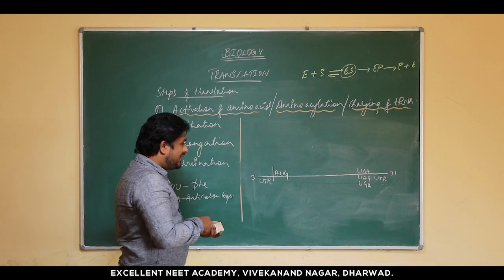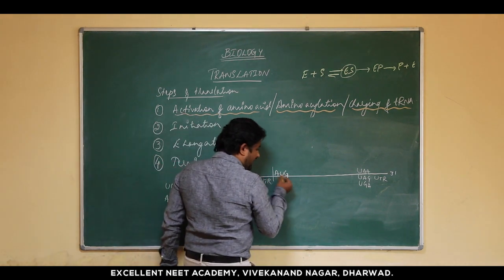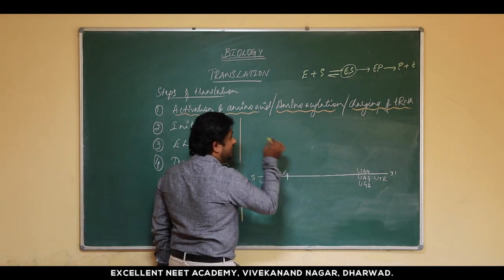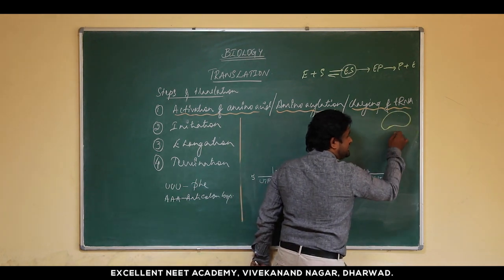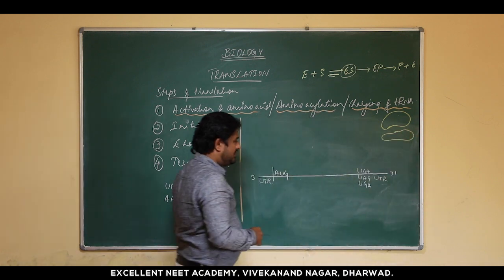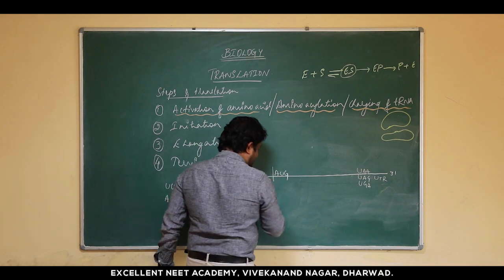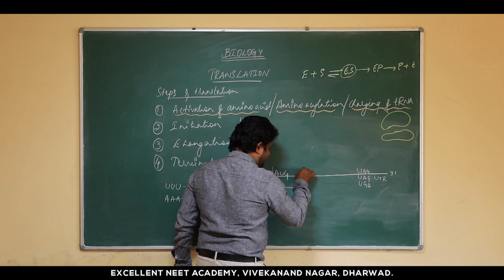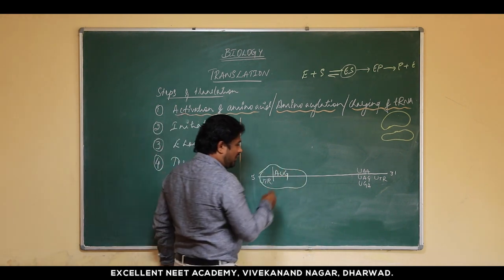So once this particular mRNA is being produced after the transcription, the ribosome is going to be in a separate form as a large subunit and a small subunit. So firstly, the small subunit comes and binds. Let me write a few codons over here.